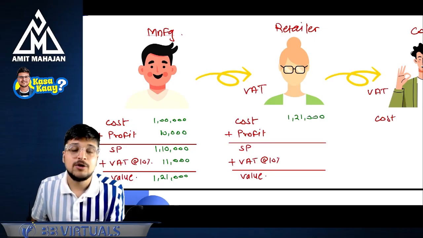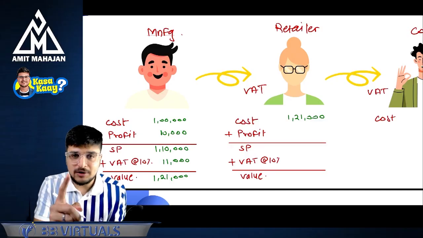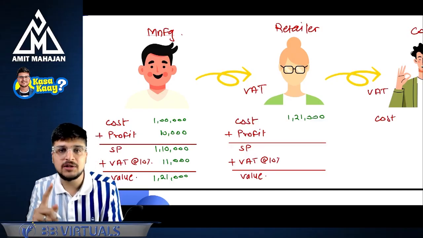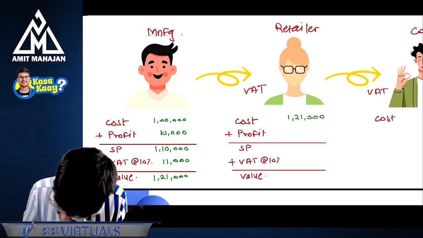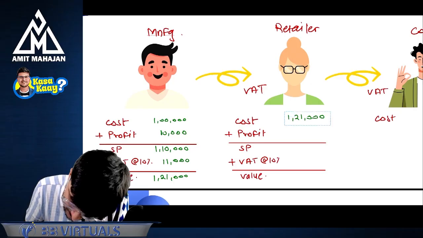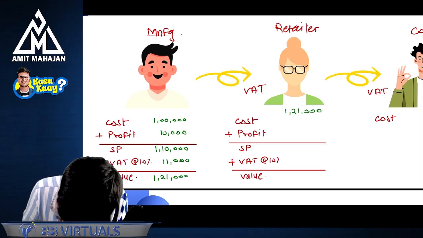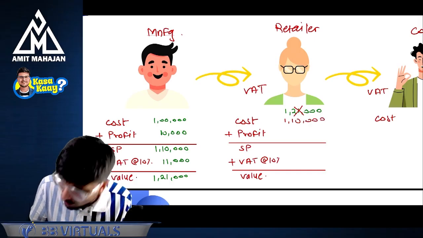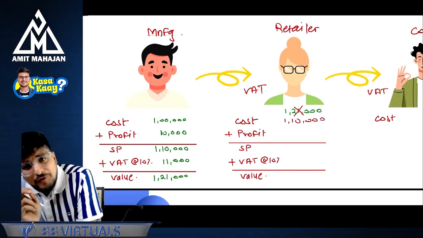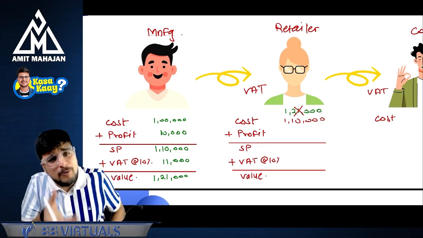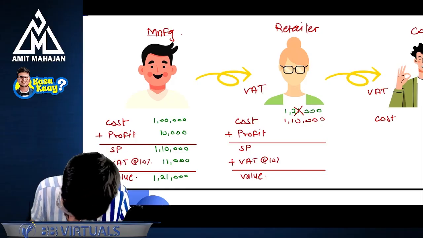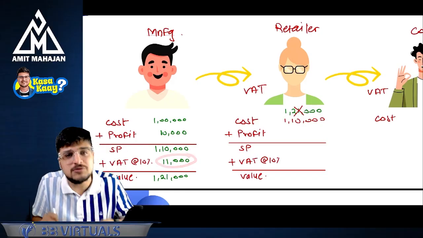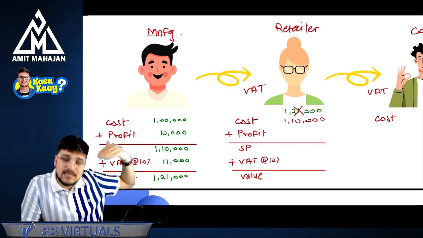But no, you are absolutely wrong. If you are thinking 1 lakh 21,000 is the cost for the retailer, you are absolutely wrong. I will say the cost for the retailer is only and only 1 lakh 10,000. Sir, what are you saying? Cost for the retailer is only 1 lakh 10,000, but he paid 1,21,000. I agree he paid 1,21,000, but this retailer is going to get a benefit of 11,000 rupees whenever he will sell it further.